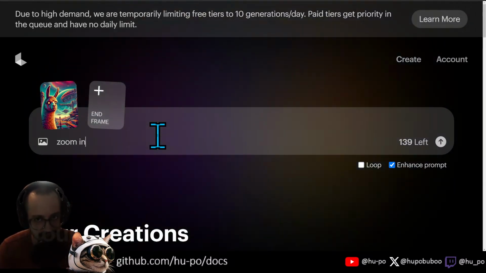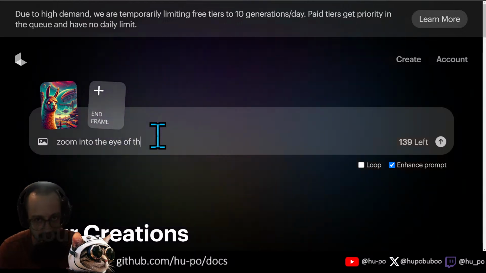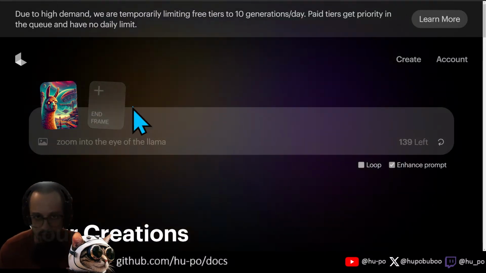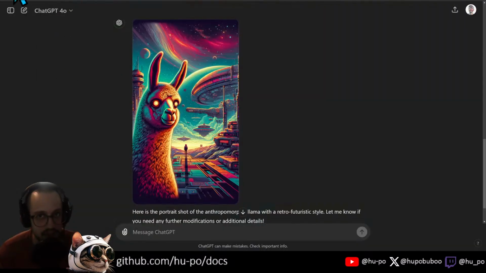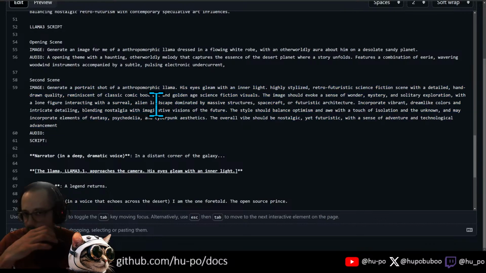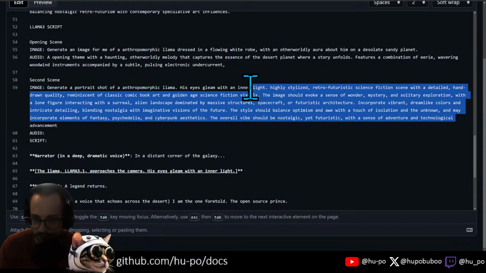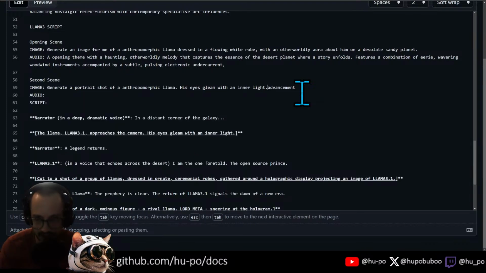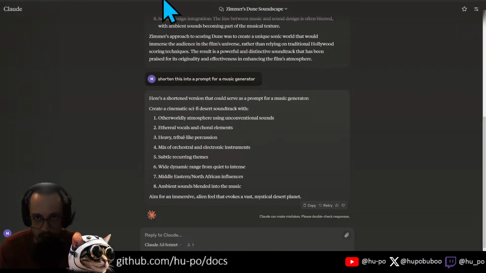Zoom in to the eye of the llama. I'm going to go see what that looks like. And this is another thing about these workflows, is that you have to overlap, right? You're kind of doing this asynchronously. While one thing is going, you want to generate the other thing.